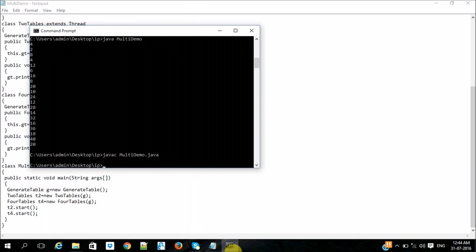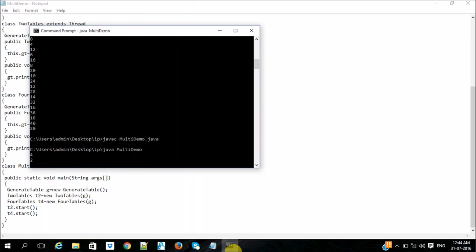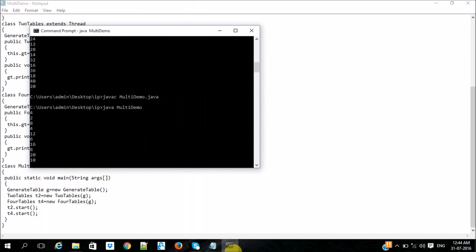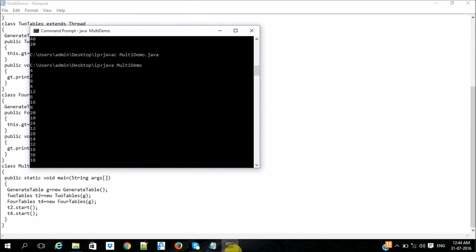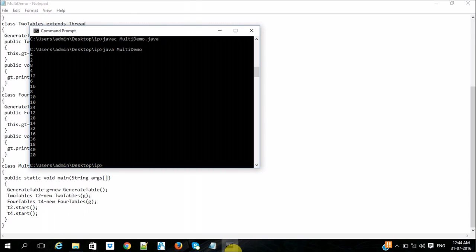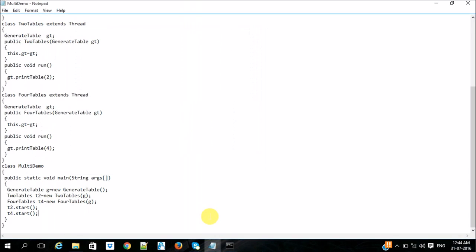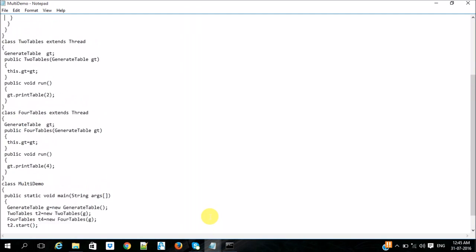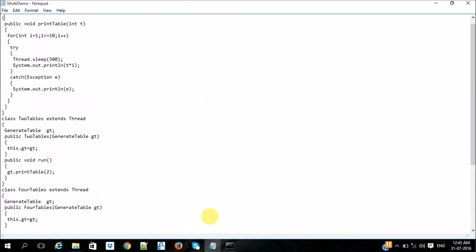Yeah, it's working properly, and I am getting the output for 4 tables and 2 tables. But using multi-threading, sometimes deadlock may occur. So we want to use the keyword synchronized to avoid deadlock.